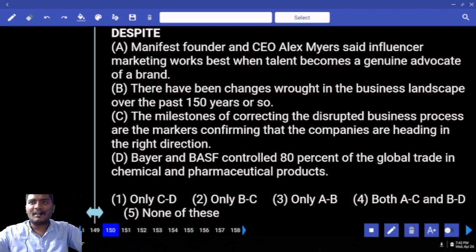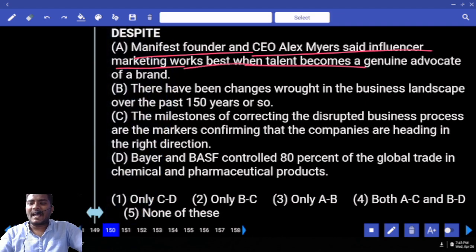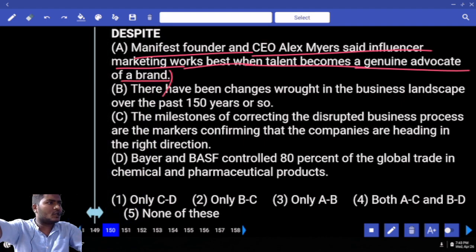Despite and in spite of and. What does it mean by despite? Okay, forget about it. Does it combine positives, negatives or contrasts? Contrasts. Okay, fine. Look at the first sentence. Manifest founder, the CEO Alex Myers, and said influencer marketing works best when talent becomes a genuine advocate of brand. Speaking about how a brand should be published.